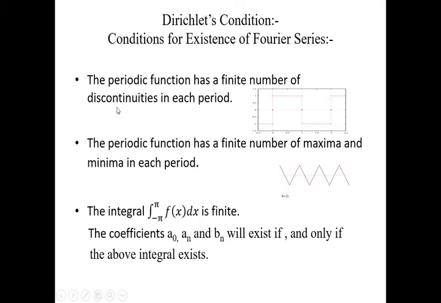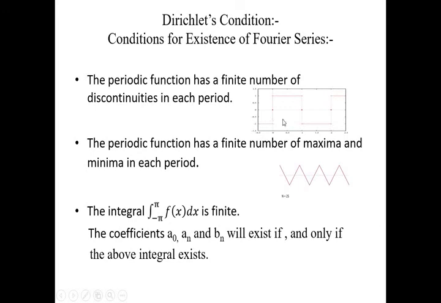So in one cycle, if we observe the number of discontinuities, we can say that here the value is minus 1, and suddenly at 0 it will be 1. Then from 0 to 1 the value is 1, and suddenly it will go to minus 1. Again here it will be minus 1, and again it will be 1. So we can say that this is 1 discontinuity, 2 discontinuities, and this one will be the third discontinuity.